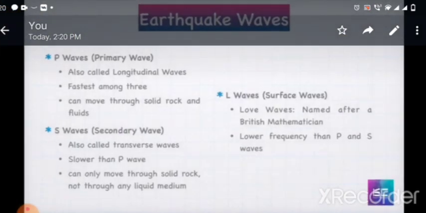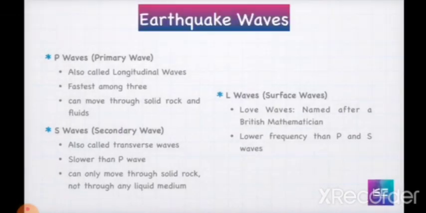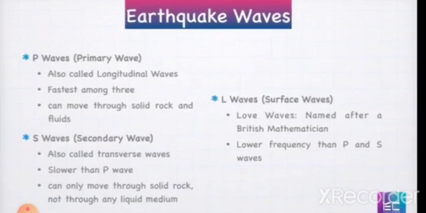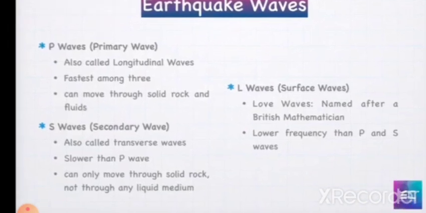Now next we are going to see about earthquake waves. There are 3 types of earthquake waves. P waves, that is the primary wave, also called longitudinal waves, is the fastest among the 3. It can move through solid rock and fluids too.